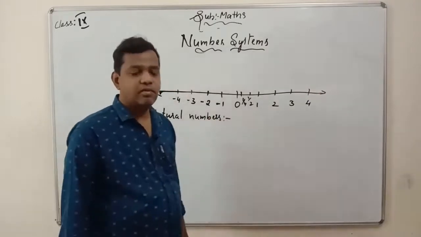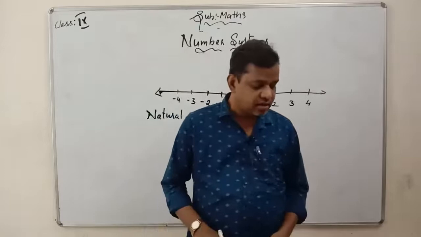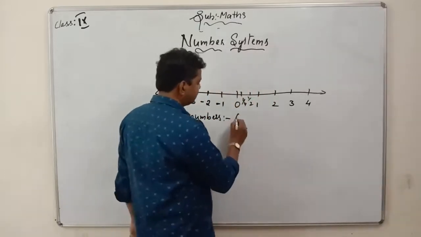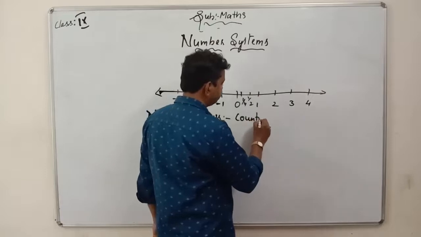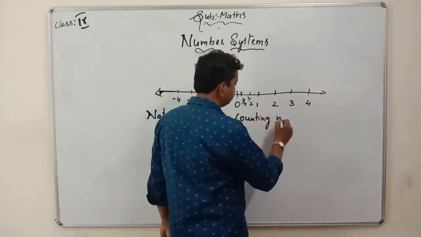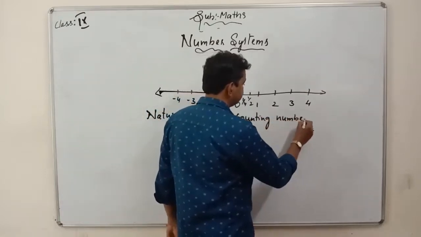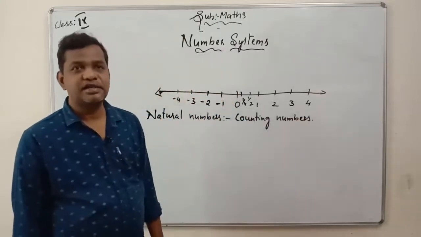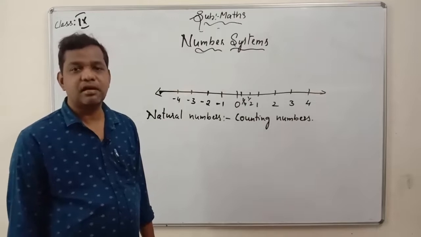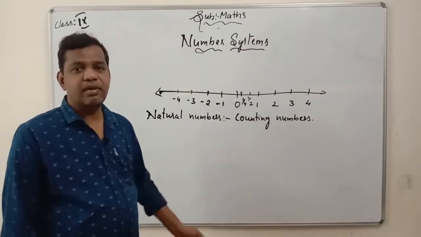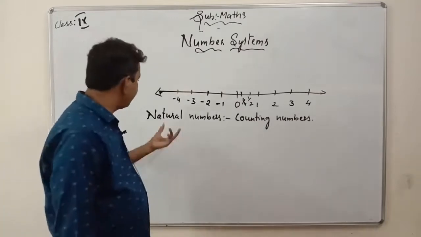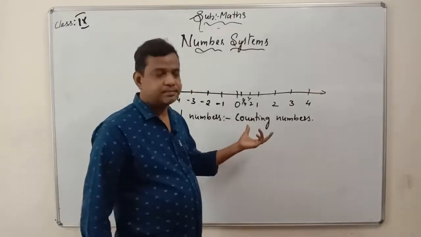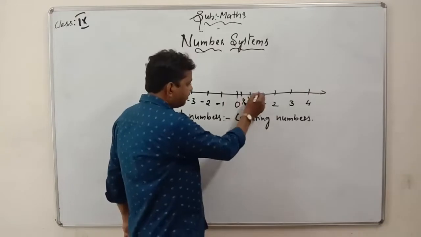Natural numbers, what do you mean by natural numbers? Simply saying, they are counting numbers. Natural numbers are nothing but, in a simple word, counting numbers. And what do you mean by counting numbers then? Any natural number will start from 1. So the number will start from here.